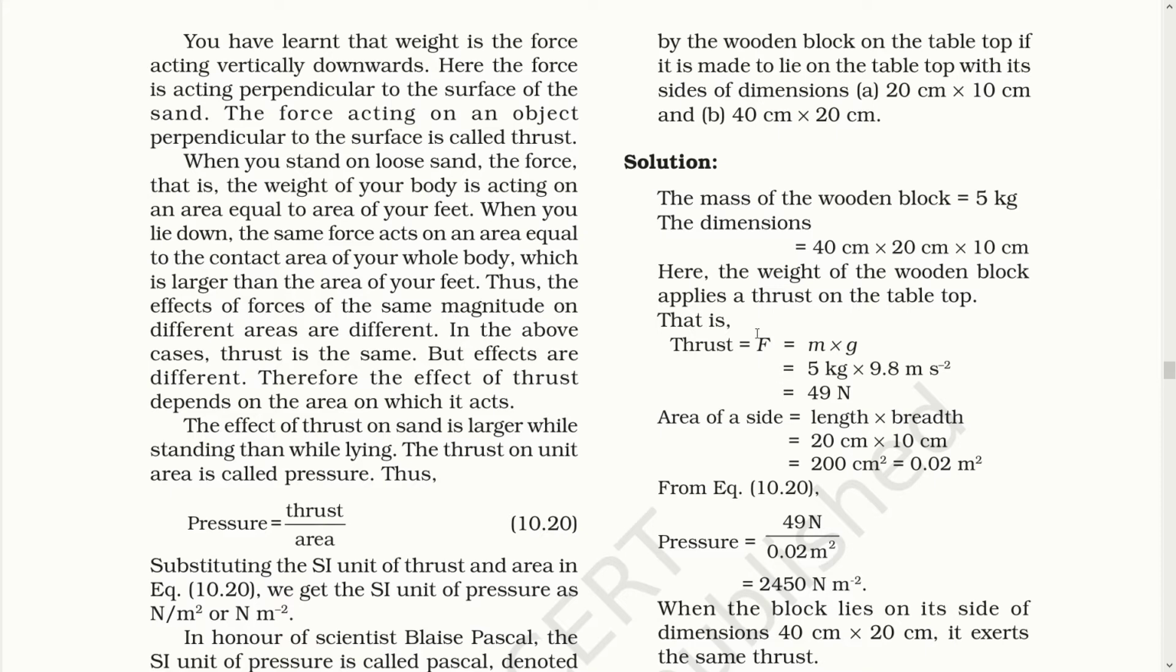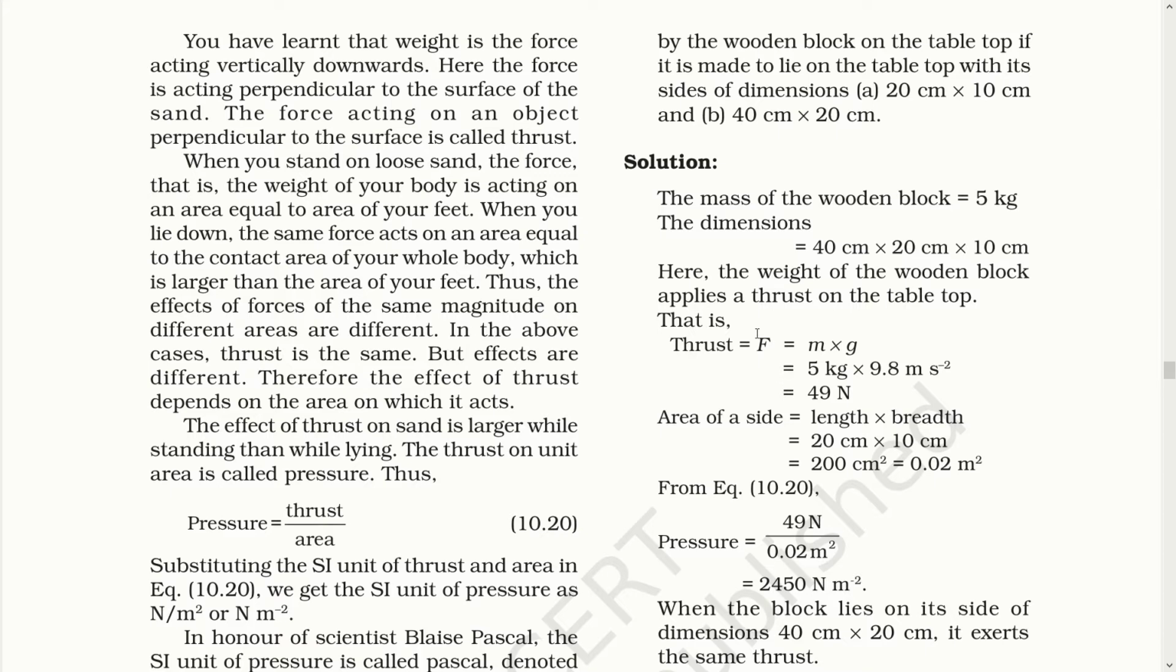When you stand on loose sand, the force, that is the weight of your body, is acting on an area equal to the area of your feet. When you lie down, the same force acts on an area equal to the contact area of the whole body, which is larger than the area of your feet. Thus, the effects of force of the same magnitude on different areas are different. In the above cases, thrust is the same, but effects are different.